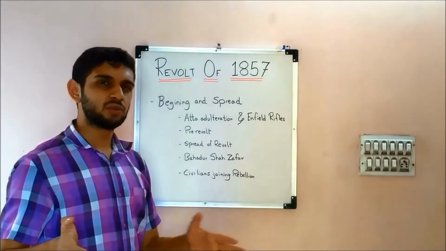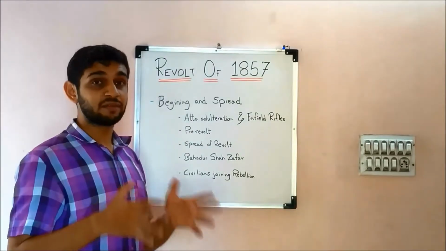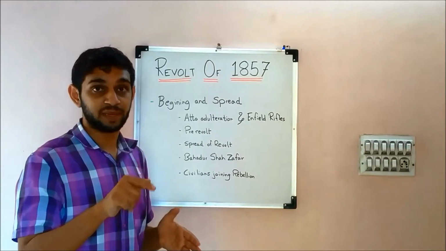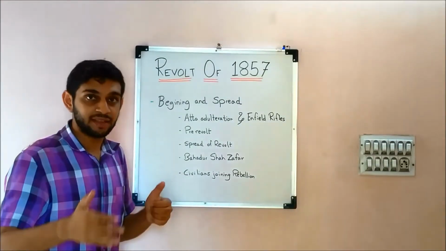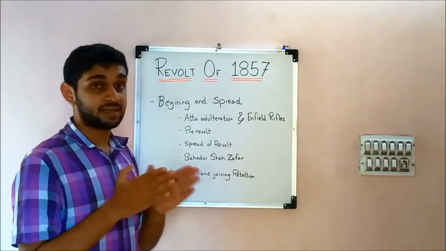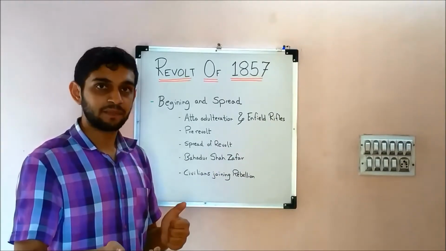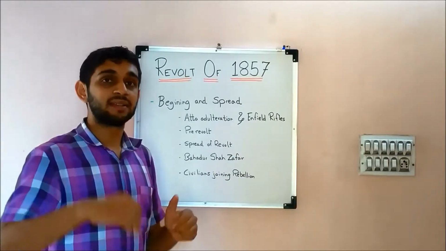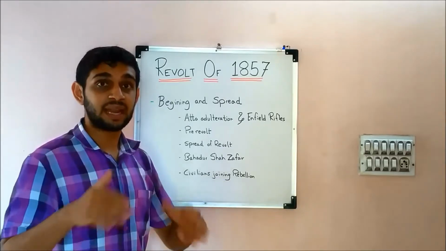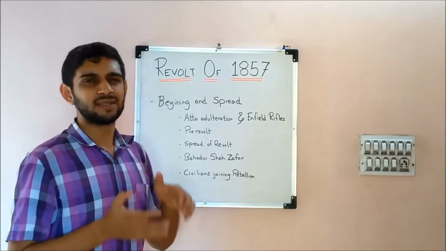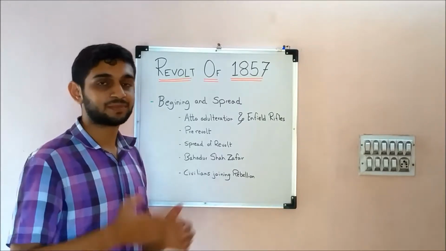Okay, so they refused to use those Enfield rifles and 85 of them were sentenced to 10 years imprisonment. That was on 9th of May. The very next day, that is 10th of May, their comrades came to the jail where they were imprisoned, rescued them, killed the officers there and flew the banner of revolt. That is on 10th of May 1857, which is considered the day of revolt.